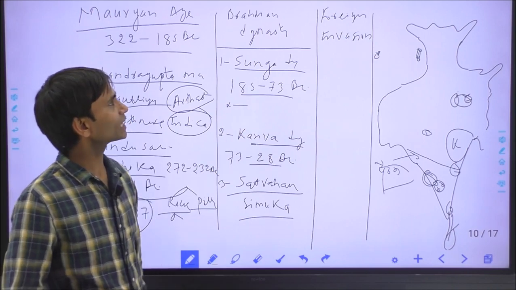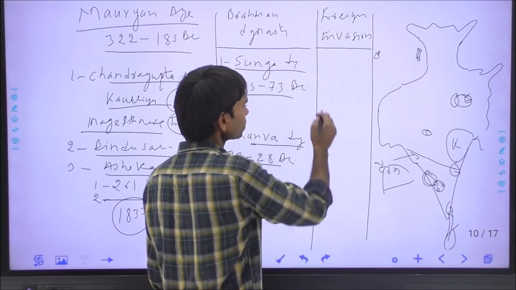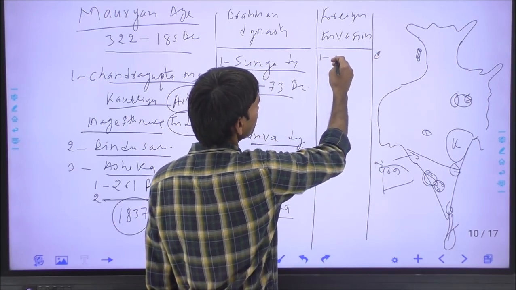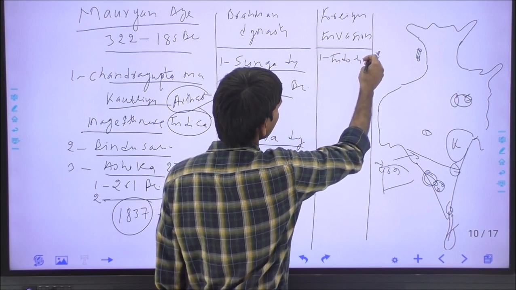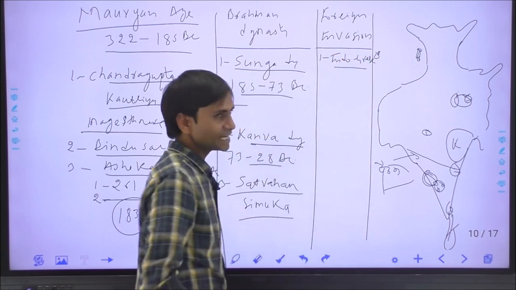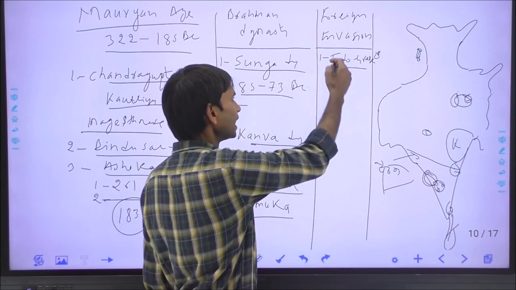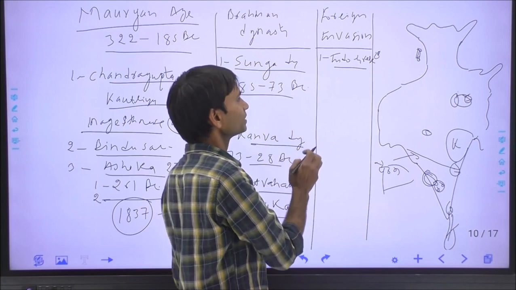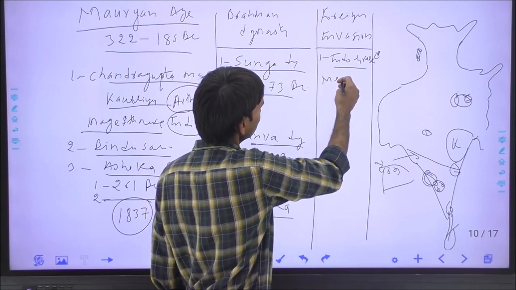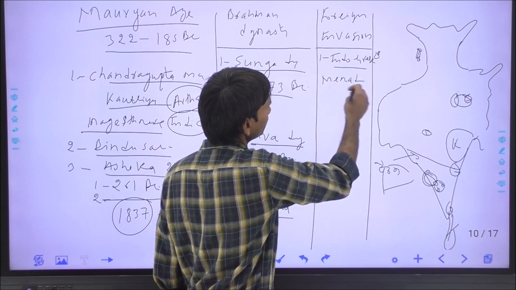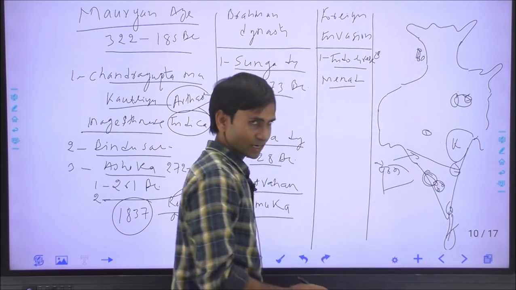At the same time, India was again invaded by foreigners, and this was the first invasion by the Yavanas or the Indo-Greeks. The Indo-Greeks first invaded India during the post-Mauryan age. This was Demetrius, founder of the Indo-Greeks in India, and Demetrius was replaced by Menander or Milinda. Menander made his capital Sakala, Sialkot in Pakistan, in place of Taxila.